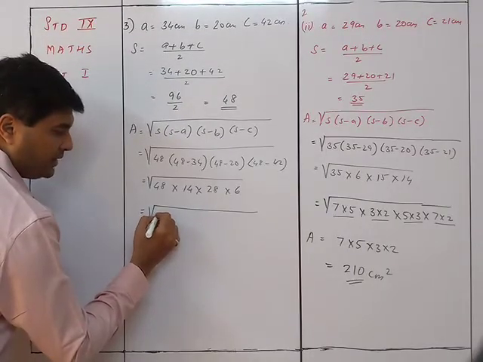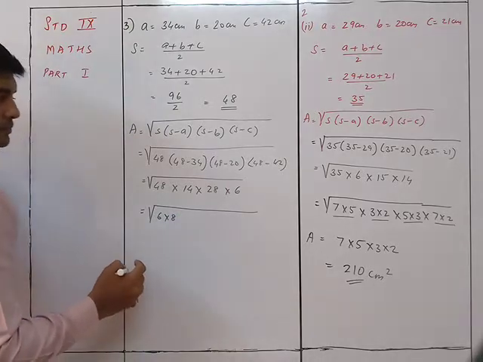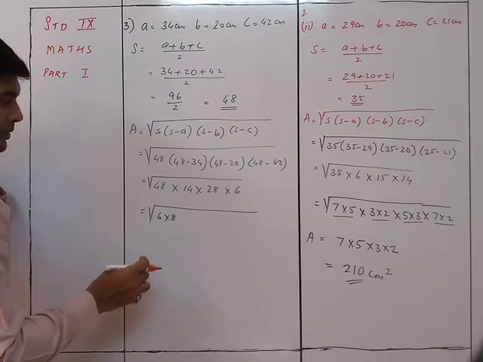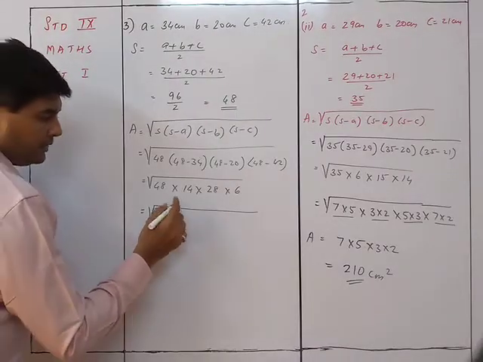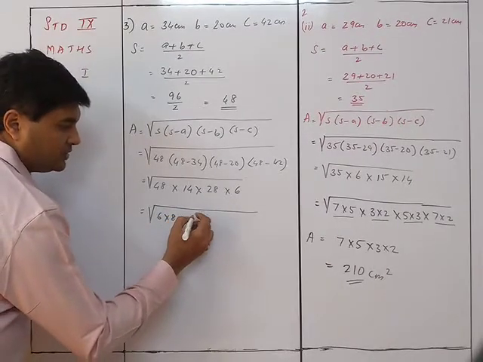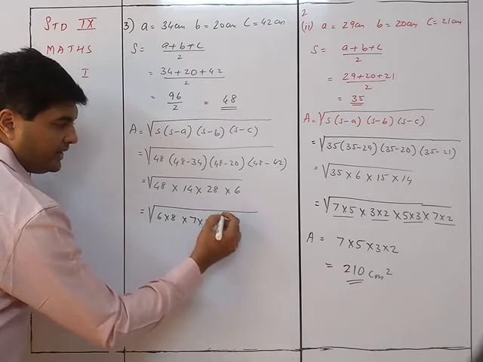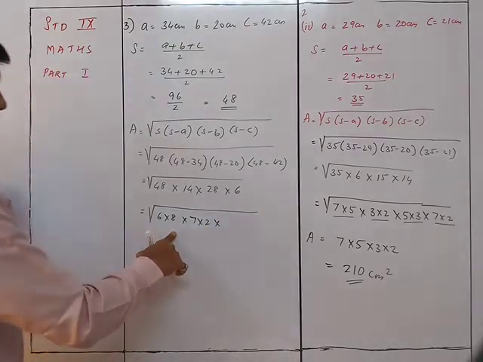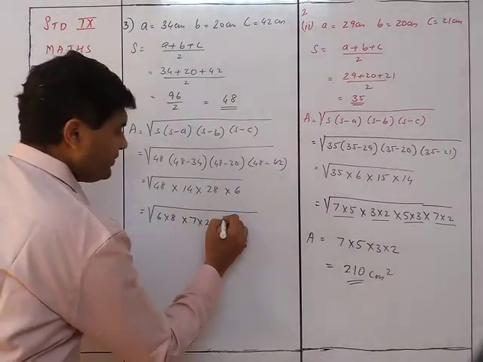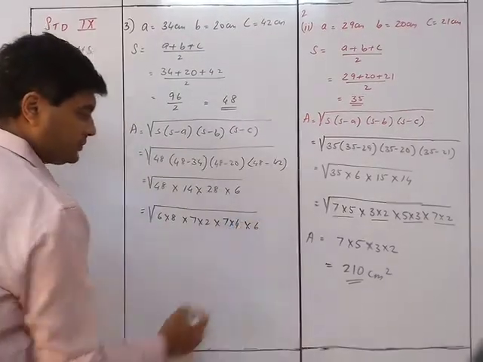So 6 into 8, right? Now let's see whether to keep 8. Okay, so it is into 7 into 2 into 28. 28 will be 7 into 4 into 6.